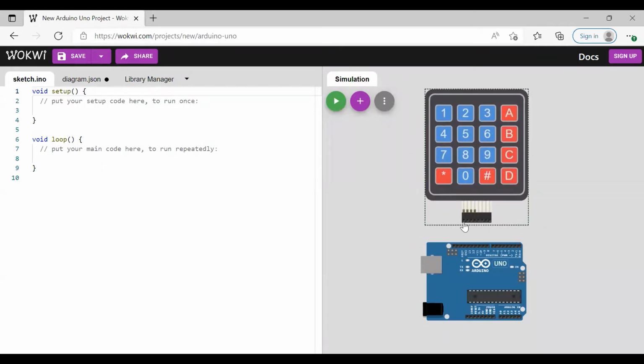This keypad has 4 rows and 4 columns. So 4x4 keypad. First, we have to do the connections. For connections, connect all columns.